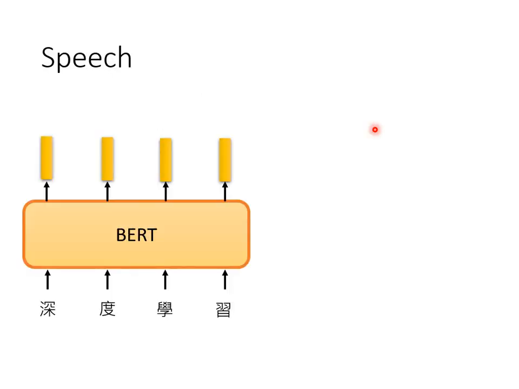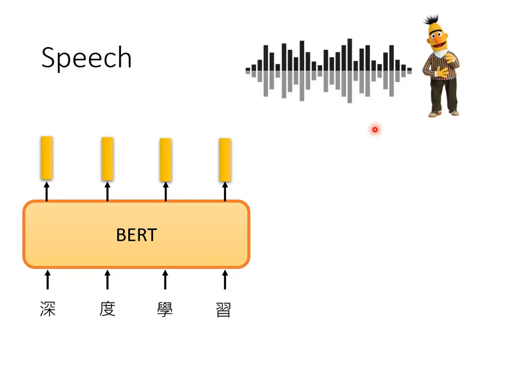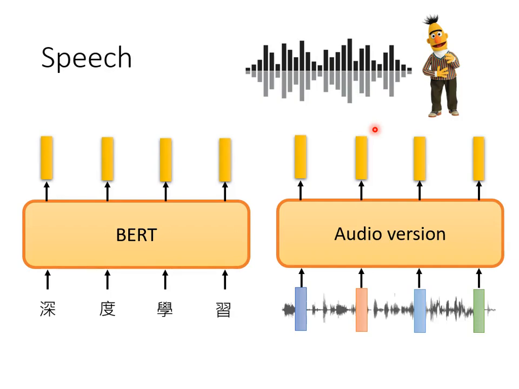For speech recognition tasks, you can also use self-supervised learning techniques. You can try to train a speech version of BERT. How can you do that? Just look at how the text version of BERT is trained, and do the same. For example, the text BERT was trained to do fill-in-the-blank questions. You can do the same thing in speech recognition. Just cover some part of the voice signal, and let the machine guess what the covered part is.